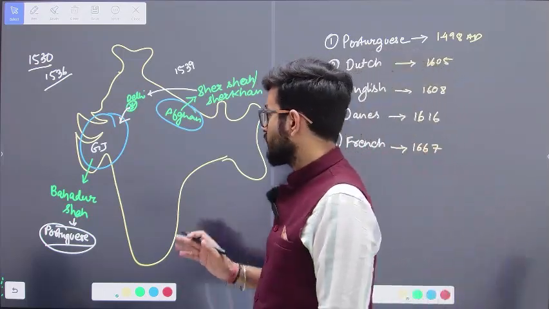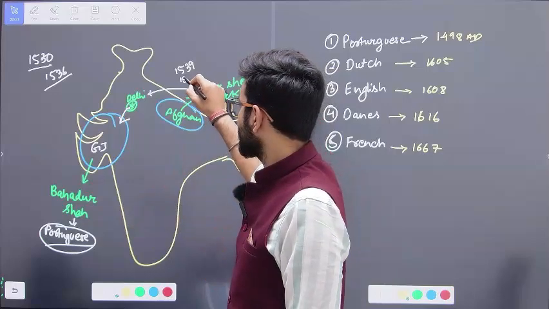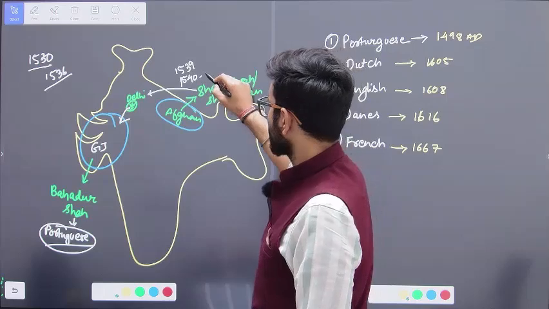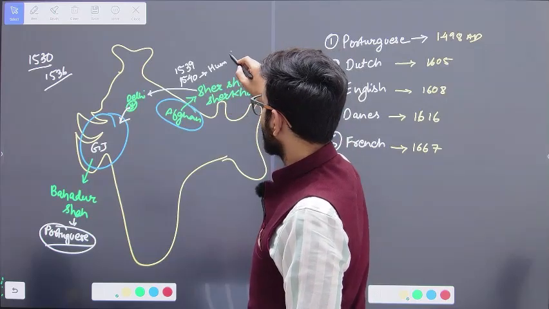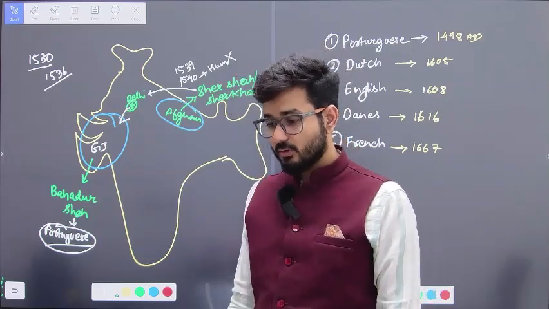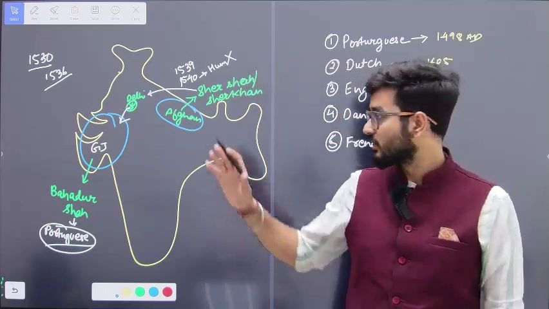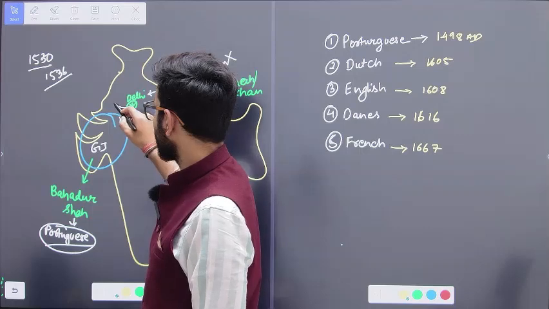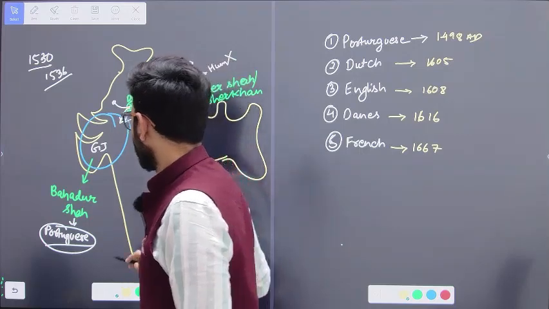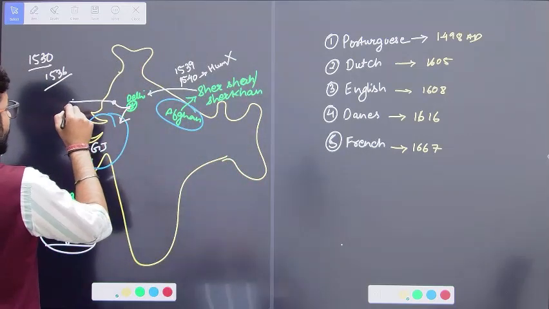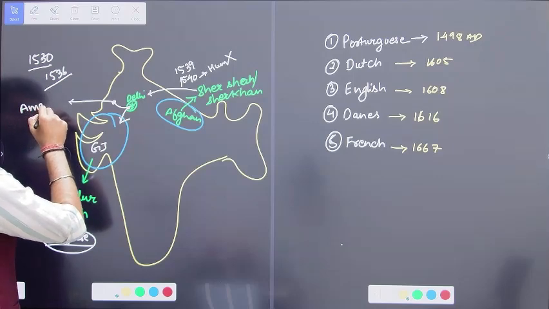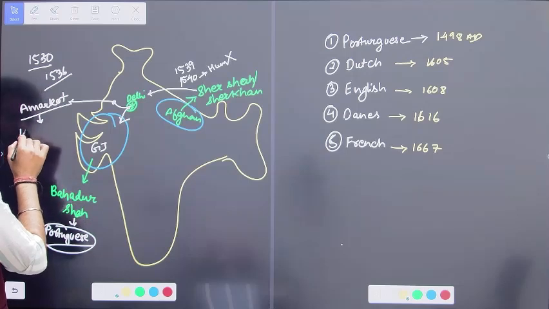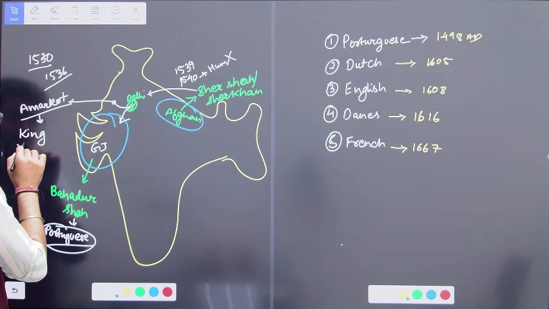After that, once again a battle was fought in 1540. In this particular battle, Humayun was defeated. And because Humayun was defeated, he had to run from this location. Humayun is going to run, and in Rajputana there was one court known as Amar Court. In this court there was one particular king. His name was King Virasal.